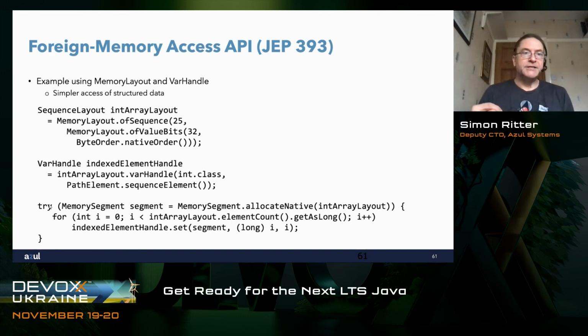What I want now is to define a memory layout which is going to hold a sequence of integers. So I create a sequence layout and call it int array layout. That's going to be a memory layout which is a sequence of 25 of something, and the somethings that I want to store in there are things which have 32 bits.